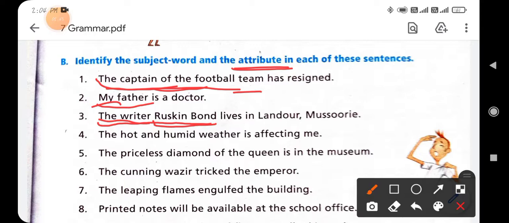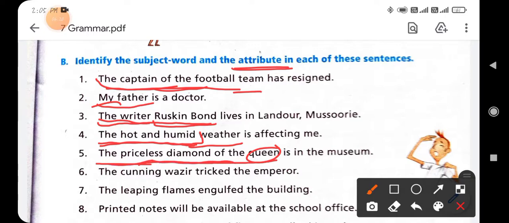Next: the hot and humid weather is affecting me. You can underline hot and humid weather. Weather is the subject part, and in this part hot and humid is the attributive part. Clear? Next: the priceless diamond of the queen is in the museum. You can underline the priceless diamond of the queen. It is the subject part of the sentence, and queen is the main word, and the rest of the words will be attribute.